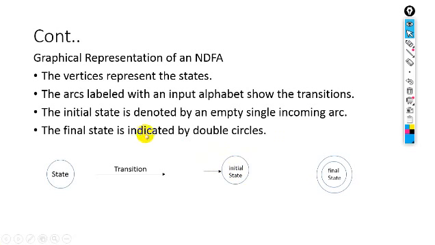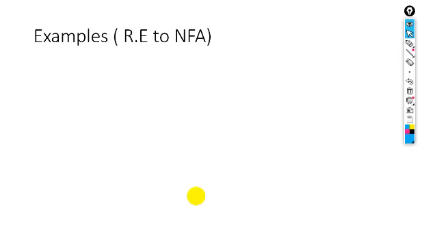The final state is indicated by a double circle, with the state name inside. So this is the final state. Got it? So this was the graphical representation, and we will use it in coming lectures for the definition of languages by using non-deterministic finite automata.